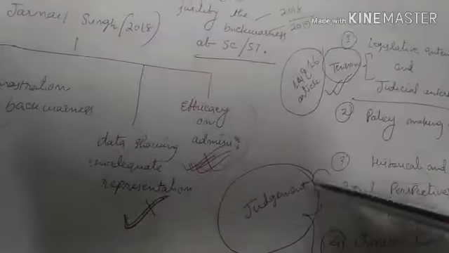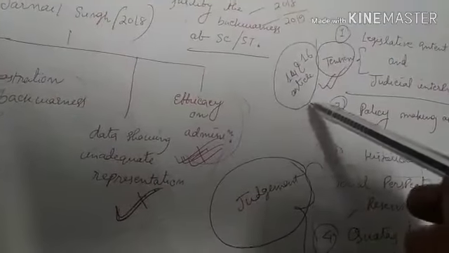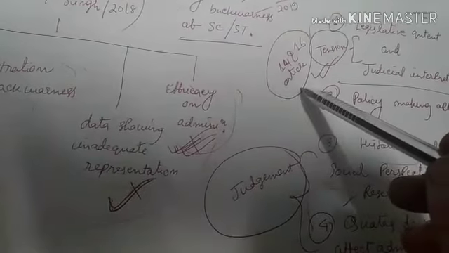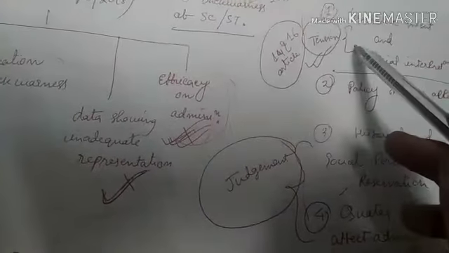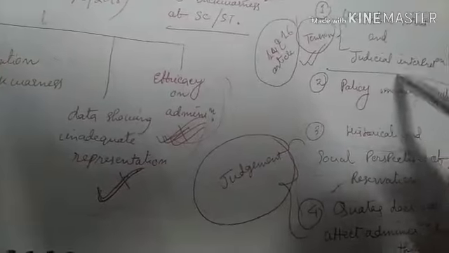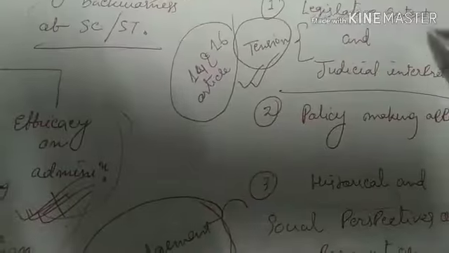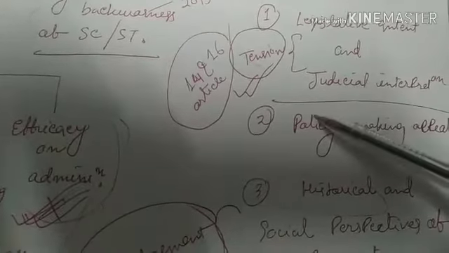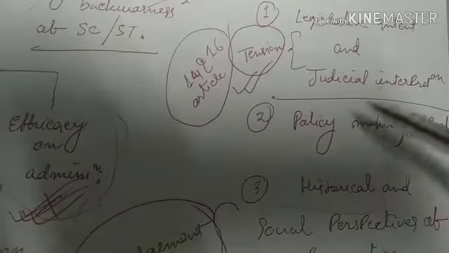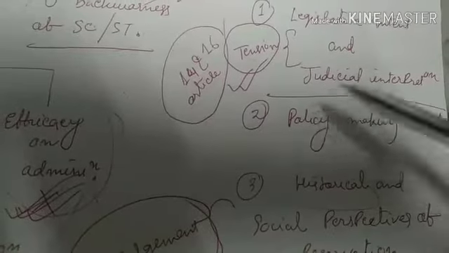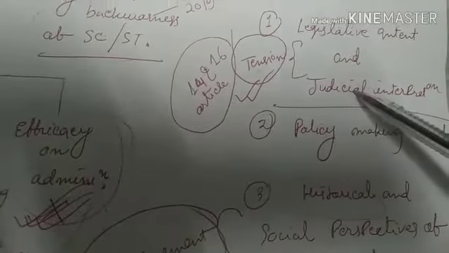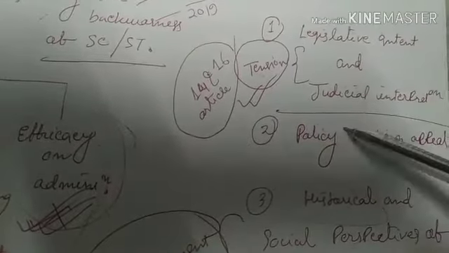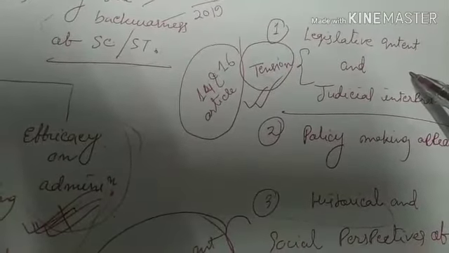Some other derivative questions that we can gather from the article relate to legislative intent and judicial interpretation. This means where the legislature has enacted a law which generates controversy, and eventually acquires assent or dissent from the judiciary, a tension between legislature and judiciary in enacting a particular law.